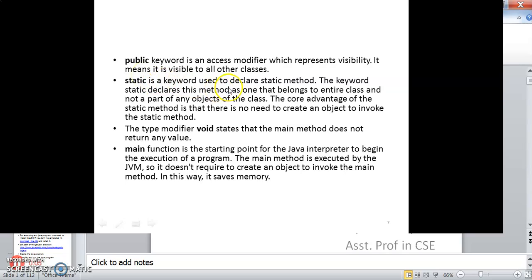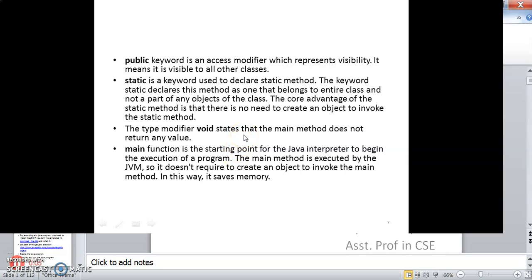So static is the keyword used to declare a static method. The keyword static declares this method as one that belongs to the entire class and not a part of any object of the class. The main advantage of a static method is that there is no need to create an object to invoke it. Even without creating an object, you can invoke a static method. Then the type modifier void states that the main method does not return any value. And main is the starting point for the Java interpreter to begin the execution of the program.